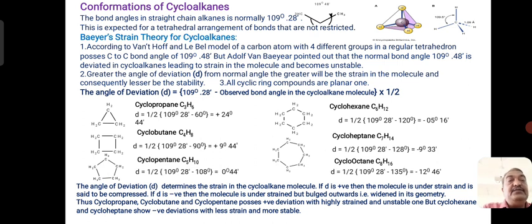Therefore, Baeyer strain theory, put forward by Baeyer, said that all cycloalkanes are considered to be highly strained. It is true for only the three compounds, cyclopropane, cyclobutane and cyclopentane. From cyclohexane onwards, the Baeyer strain theory fails because the molecules are stable and have an angle of deviation with negative sign, and they are experiencing stability.